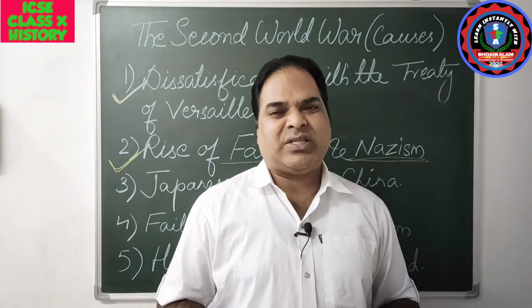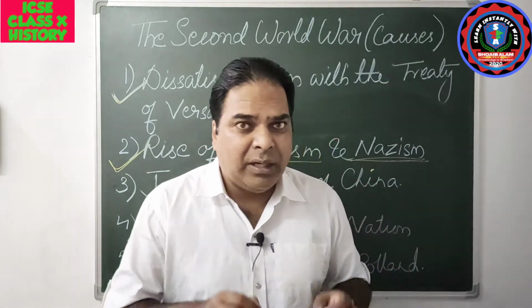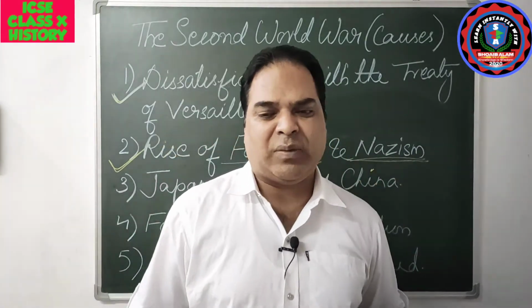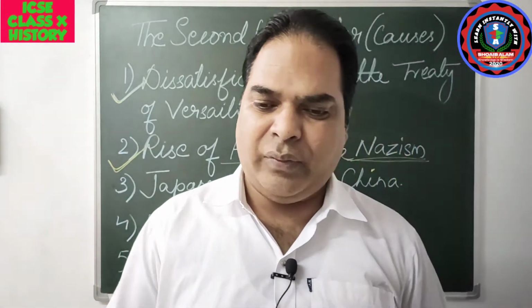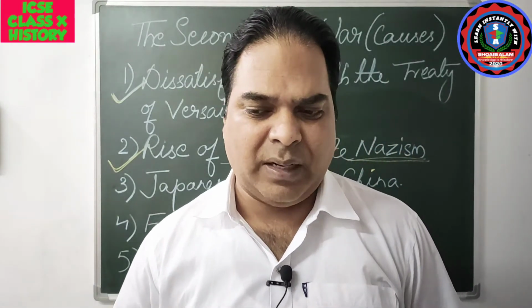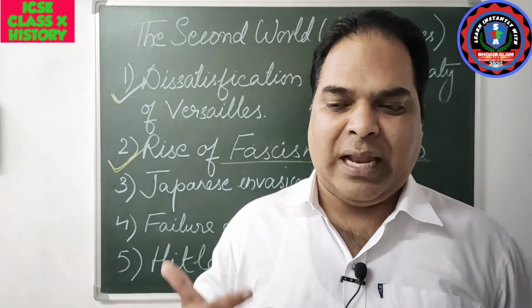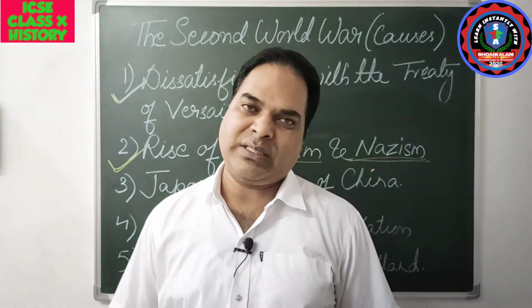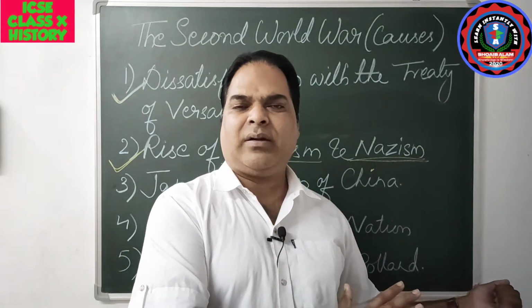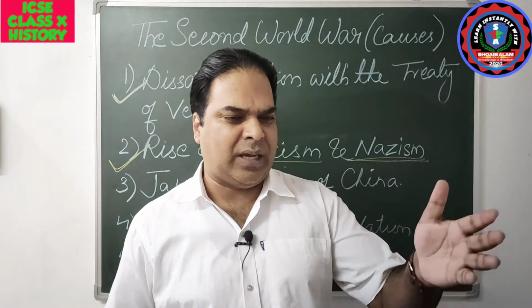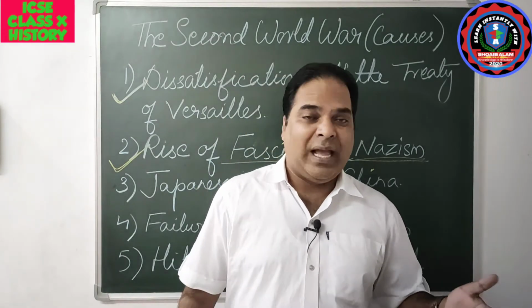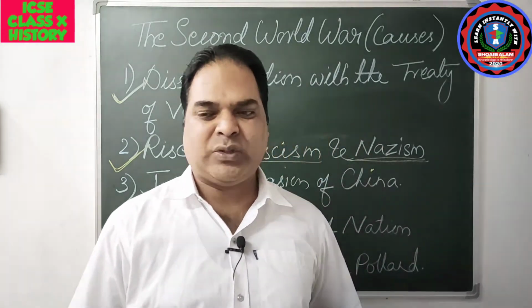So in this situation, Japan entered into an agreement with Germany, and a non-aggression and neutrality pact with Russia was also signed. On one side, Japan entered into the agreement with Germany, which came to be known as the anti-Comintern pact, which was signed in the year